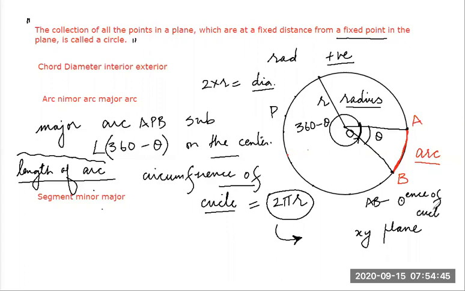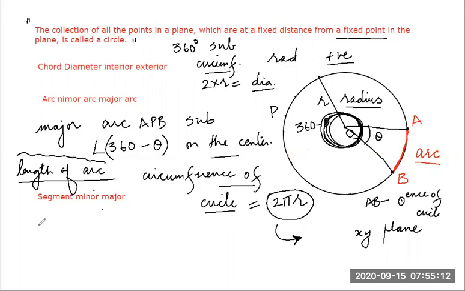Another question: 360 degree angle is subtended by which arc? That arc is the circumference of the circle. Am I right?